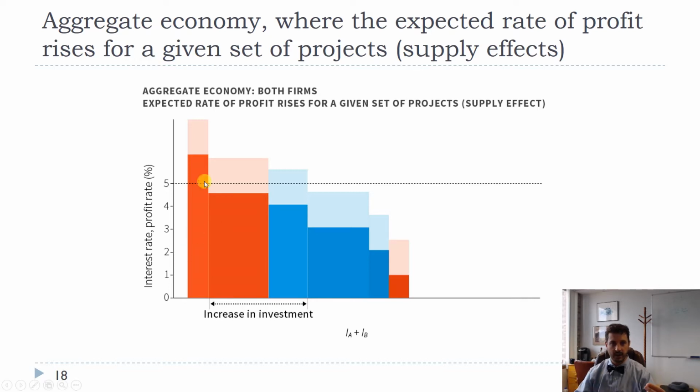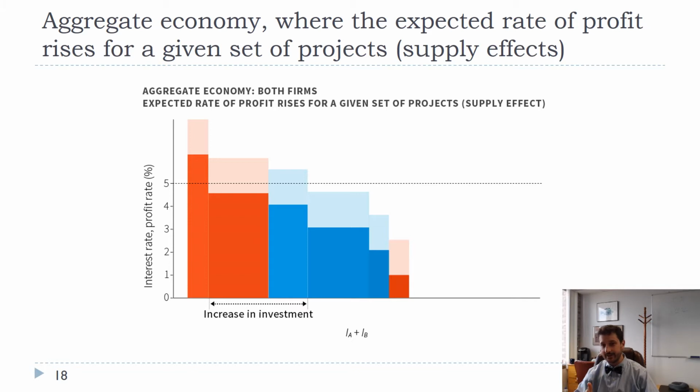So in this case, at just a steady 5% interest rate, if the profitability rate increases for each project, that's the lightly shaded colors, then now instead of just project 1 from Firm A, project 2 from Firm A and project 1 from Firm B will all be undertaken at a 5% interest rate. And at a 2% interest rate, they would all be undertaken. But just staying at the 5% interest rate, we still get this increase in investment that's measured here on the horizontal axis. So as profit rates increase, we would expect firms to invest more.